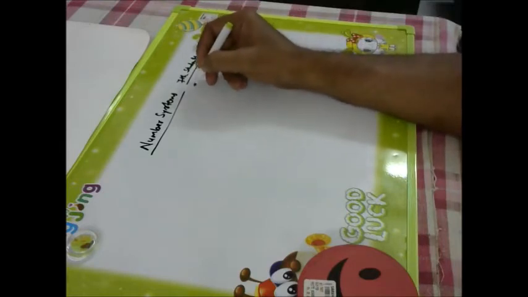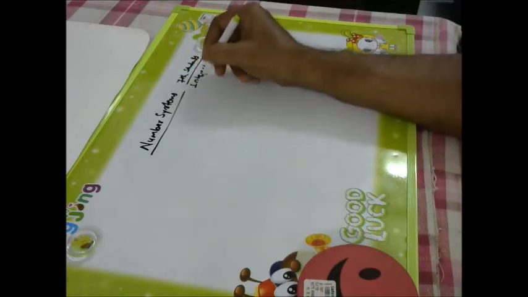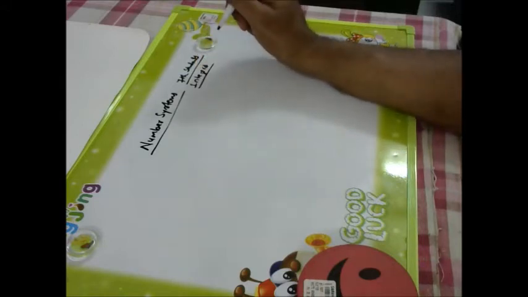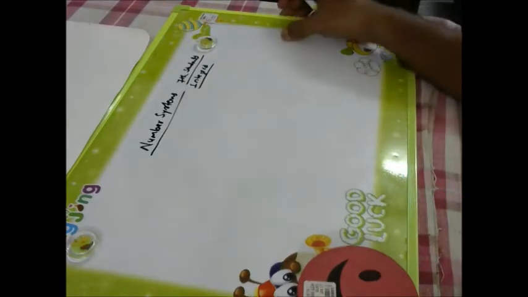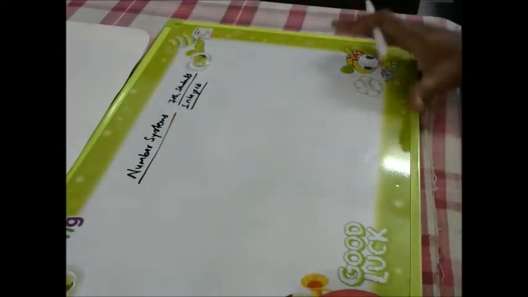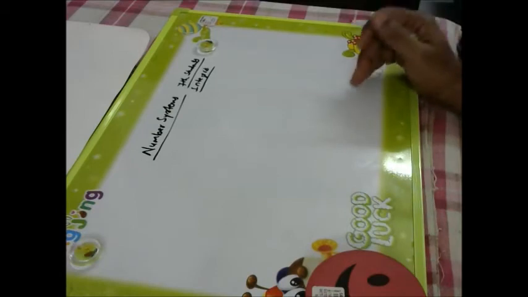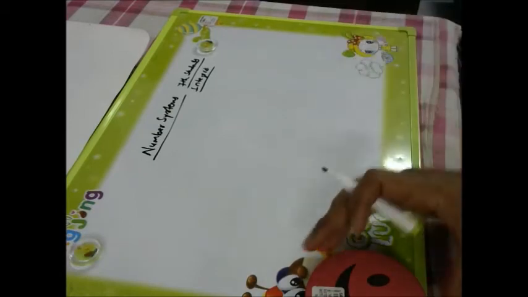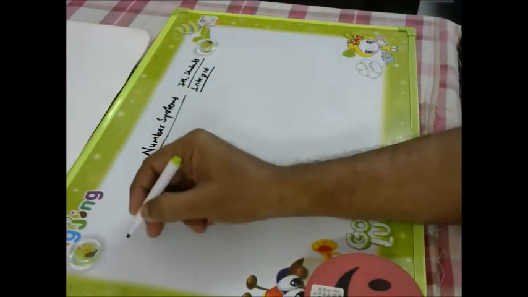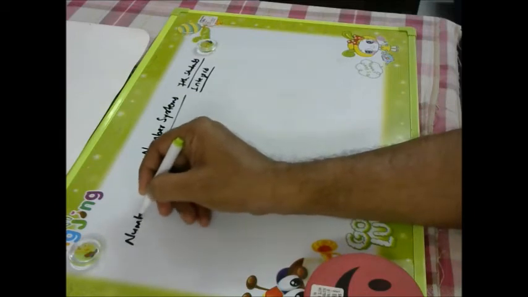In 7th standard we have the first chapter as integers, and this chapter will be very useful for them, so we are going to have a discussion today. In number systems, the very first thing is: what actually is a number?